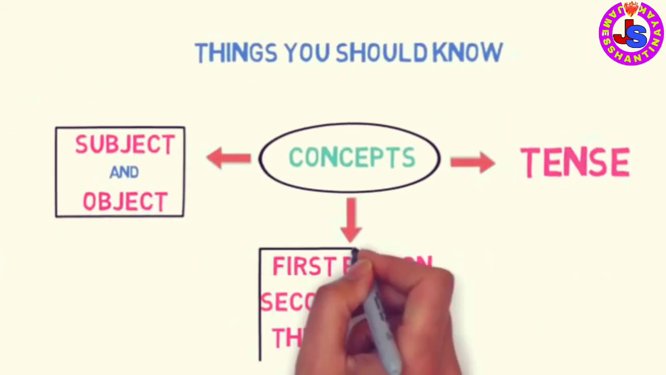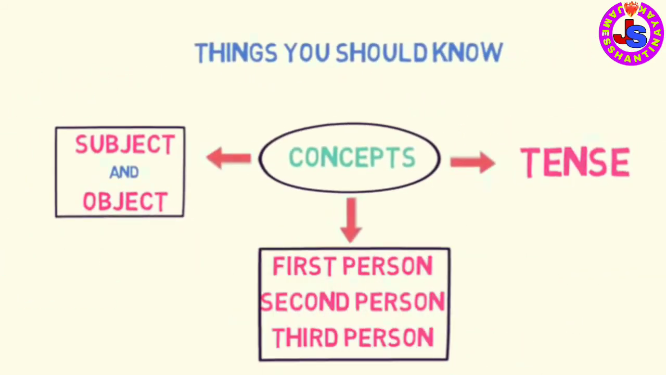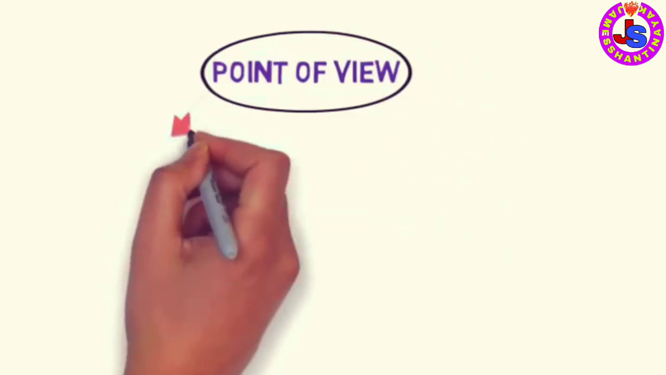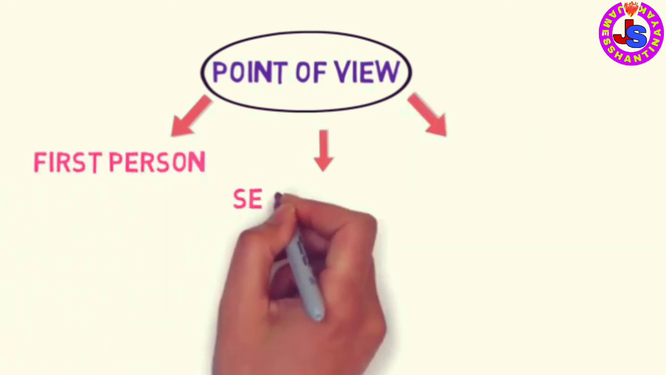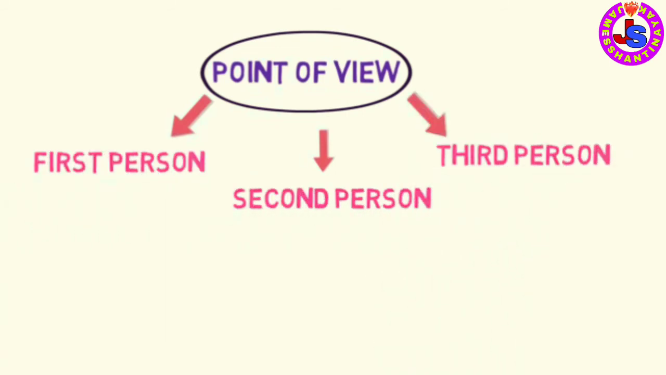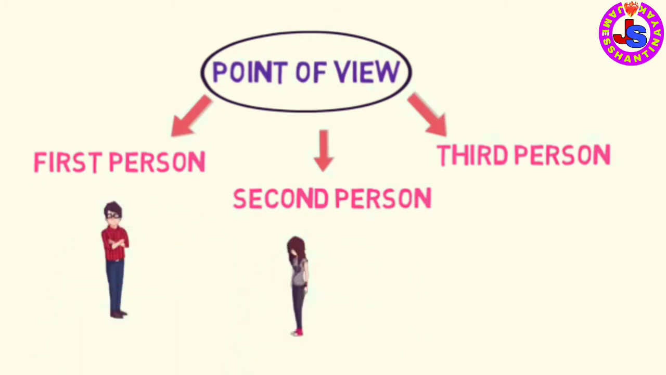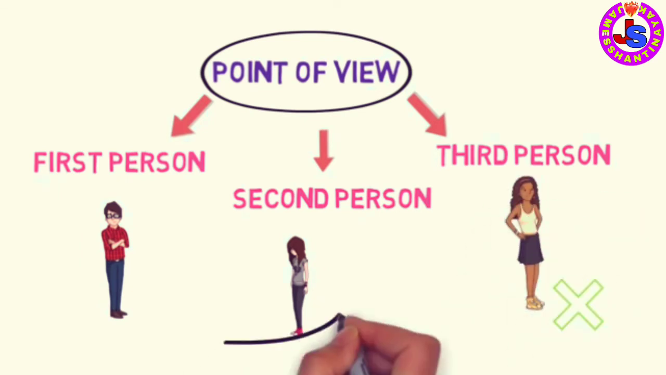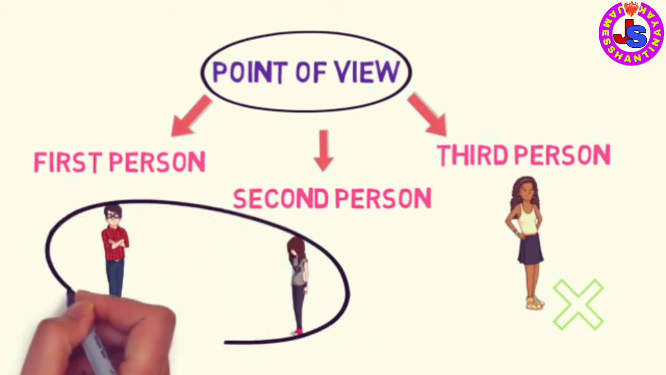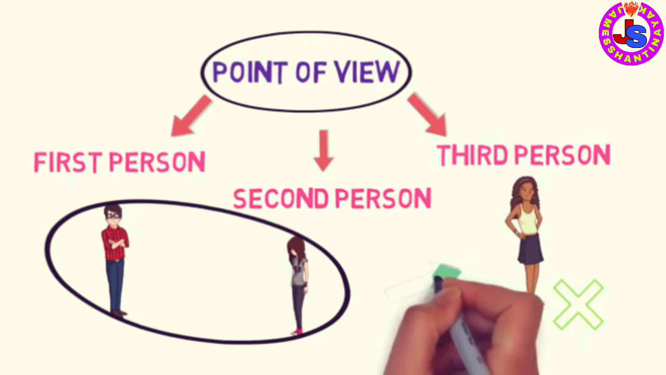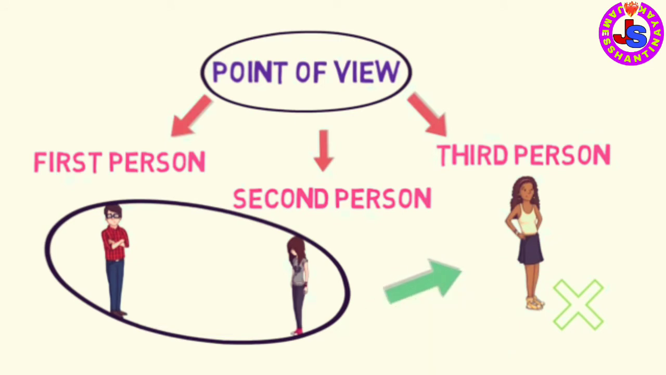Now let's understand what is first person, second person and third person. For that, we need to understand point of view. Basically, there are 3 points of view in English. First person, second person and third person. Let's understand it with the help of an example. If Ravi and Isha are in the room and Ravi is telling something to Isha about Nikita, who is not present in the room, then in this case, Ravi is the first person as he is the one who is speaking. Isha is the second person as she is the one who is listening to Ravi. And Nikita is the third person as she is not present in the room while they were talking.